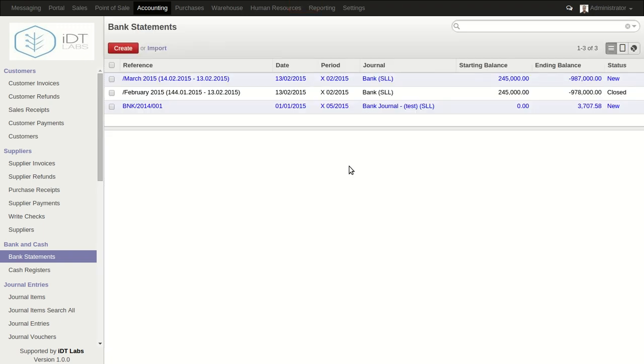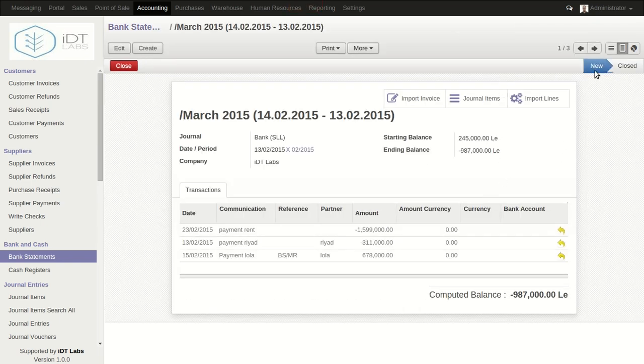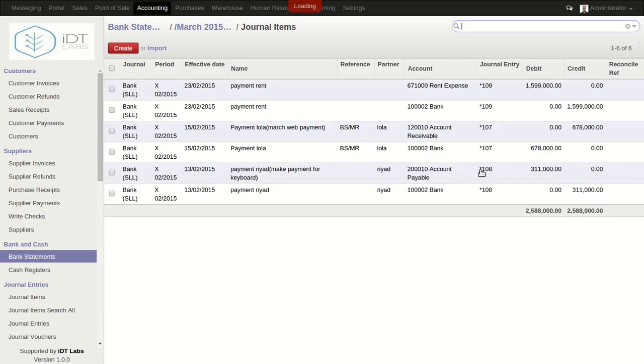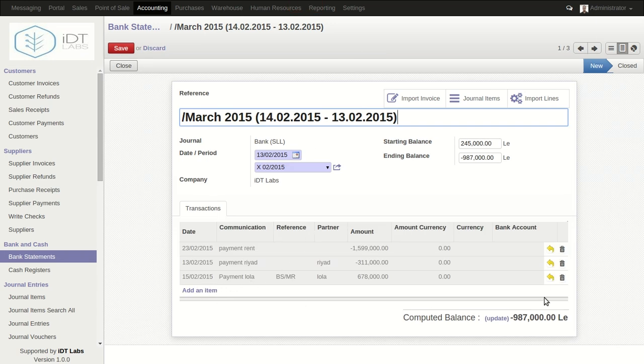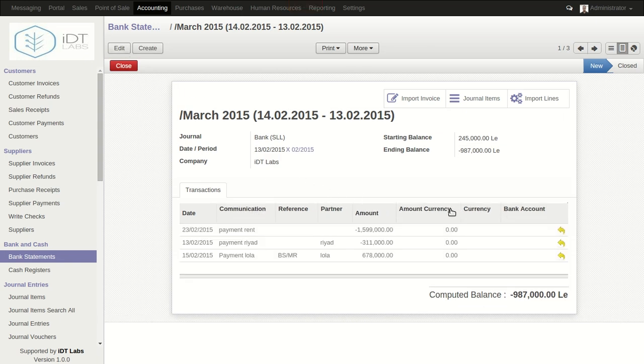Okay, so we can come back to the bank statement and select it. As you can see, it is still new, it is not closed, and if we want to delete or cancel a particular transaction, we can use this button to cancel the transaction. And if we click here, we can see the journal items for all these transactions. Okay, and these are the journal items, and again we can edit if we want to, we can add items, we can remove items. We can do whatever we want to do, but in this case we're just gonna leave it as it is and click the close button to close the bank statement.